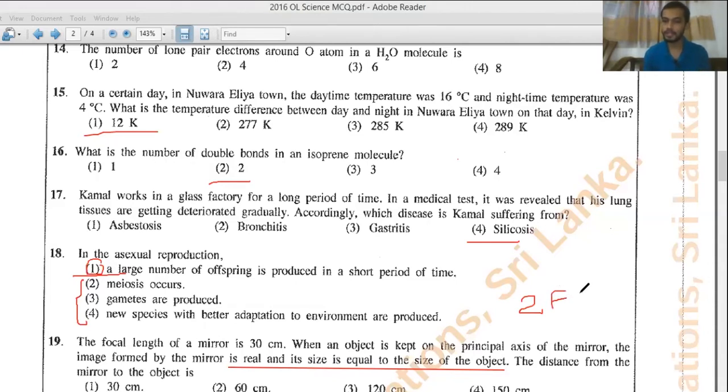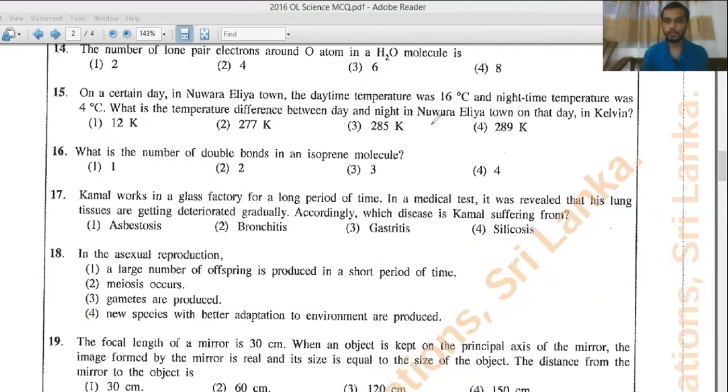Or in a convex lens. So 2f, if you keep an object at a 2f distance from a convex lens or a concave mirror, you can obtain an image which is equal in size to that of the object. So here the focal length is 30 centimeters. So if you are calculating 2f, that is 2 into 30, that will be automatically 60 centimeters. So answer is second one for question number 19.